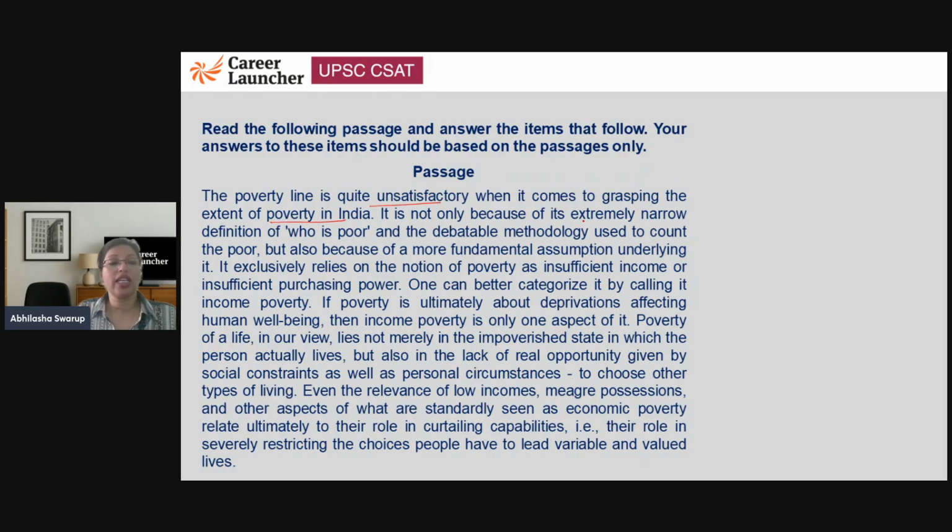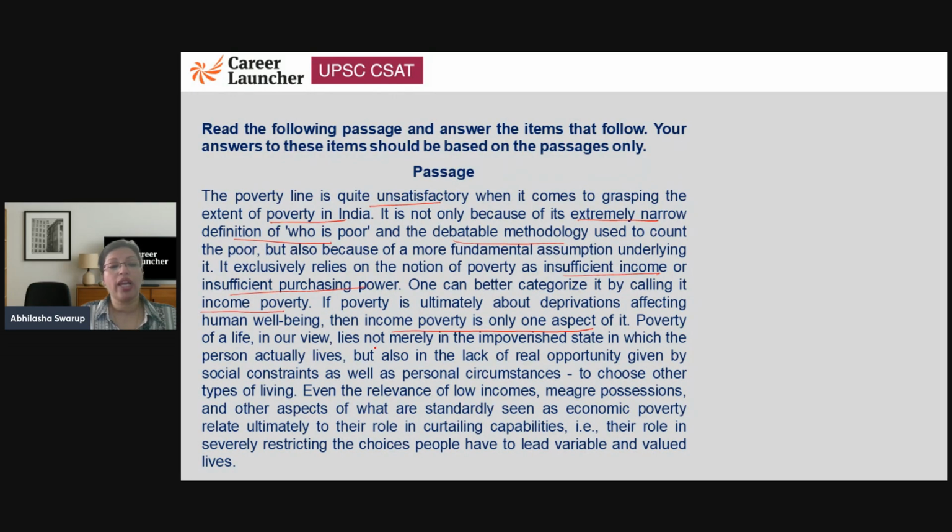So, the poverty line, like we said, is quite unsatisfactory when it comes to understanding how poor we are. It's not only because of its extremely narrow definition of who is poor and the debatable methodology used to count the poor, but also because of a more fundamental assumption underlying it. It exclusively relies on the notion of poverty as insufficient income or insufficient purchasing power. One can better categorize it by calling it income poverty.